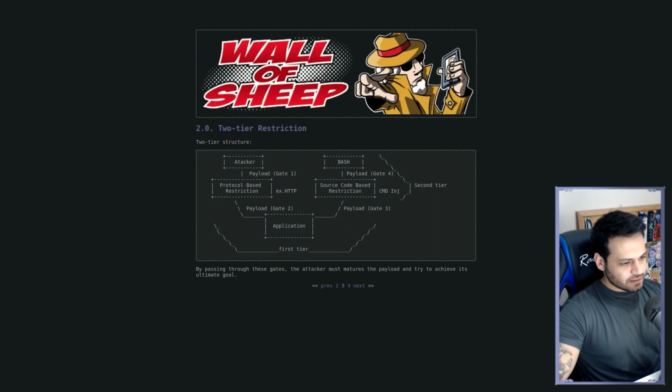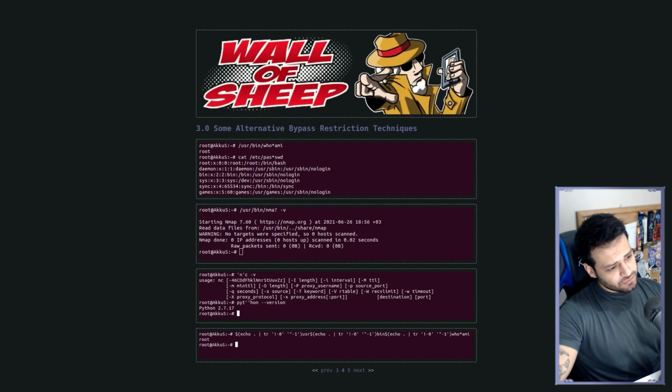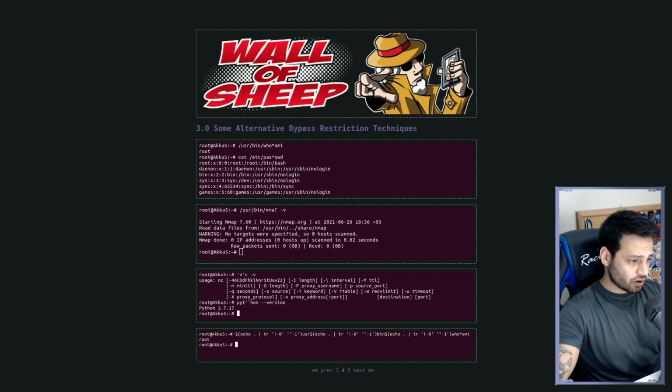Let's take a look at this with a few examples. For example, let's say we find a command injection vulnerability on a web application. The source code may have filtered some words in the background, or you may be running commands on rbash. You know, rbash means restricted bash. Let's say ping or some other command you want to use is restricted.